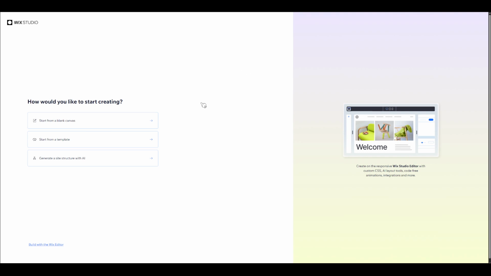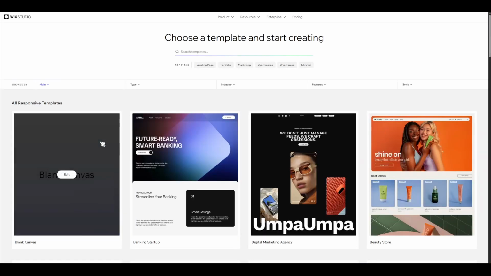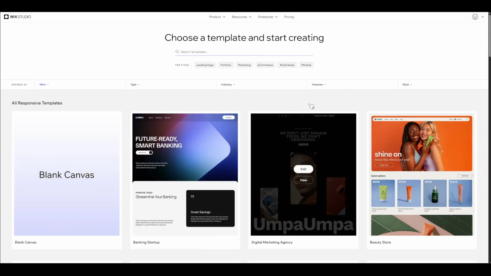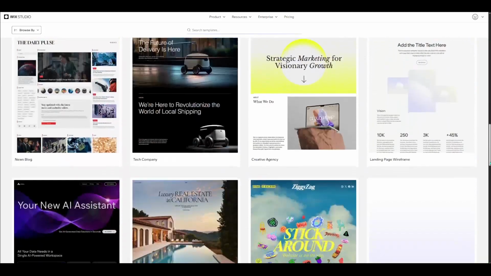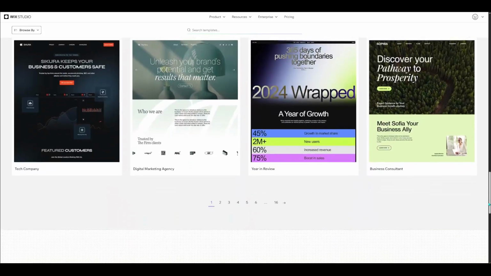After clicking to create a new site, you'll be presented with different starting options. What we're looking for is the option labeled Start from Template. Selecting this will allow you to choose from a wide array of pre-designed templates. These templates are more than just a blank page. They come preloaded with sample content and layouts that can be perfect for jumpstarting your website project.